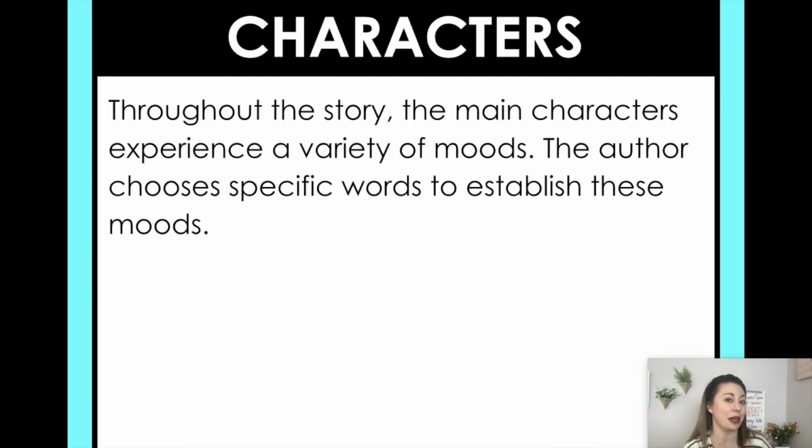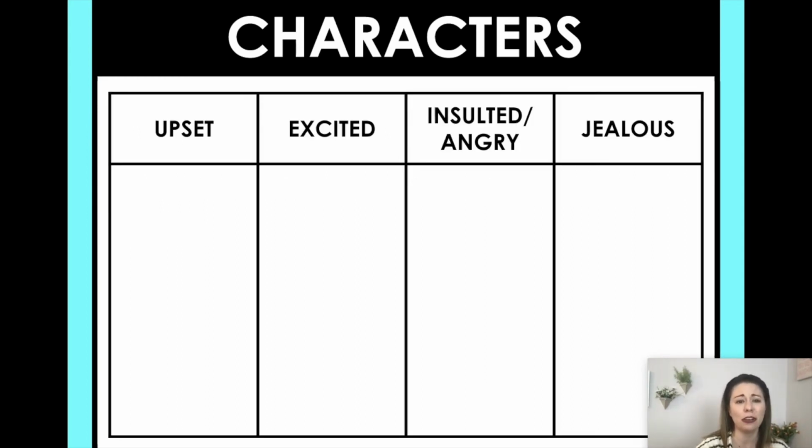So that is where we are going to stop reading today. I do want you to remember with our characters that throughout the story, the main characters can experience a variety of moods. The author will choose specific words to help show you what mood our characters are in. So we're going to look back in our story and see where some of our characters are upset, excited, insulted, angry, or even jealous. And we're going to use text evidence to do that.